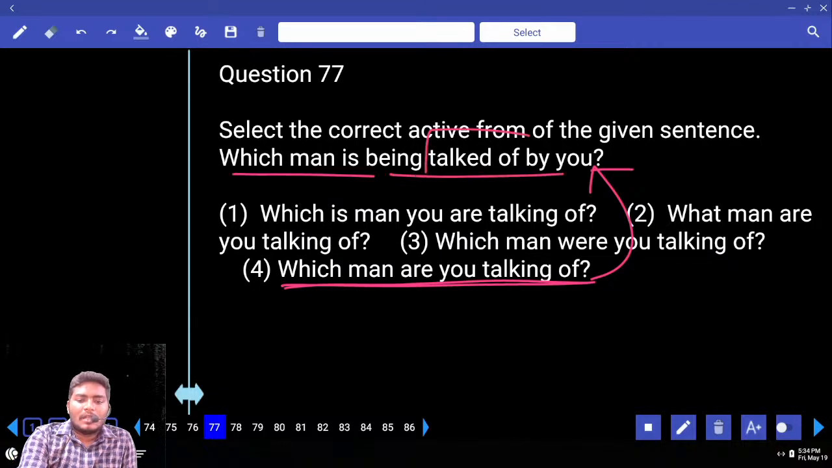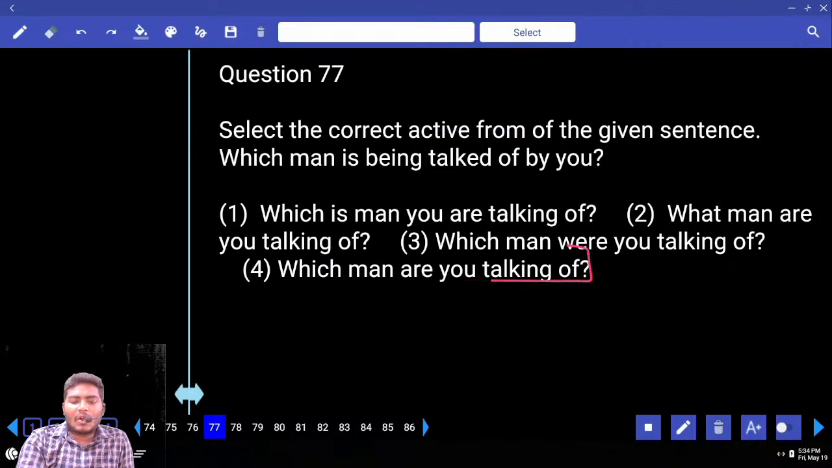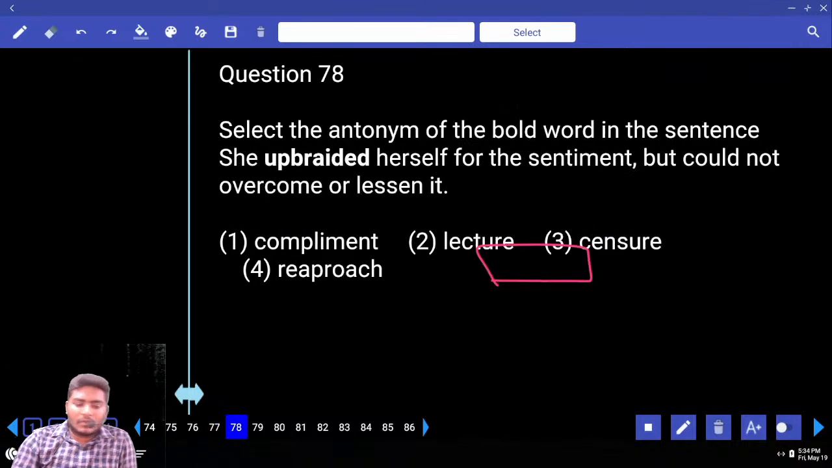So remember, some prepositions are used at the end of the verbs. Remember this logic carefully. So this is active voice here. Talk of something. Of can be used at the ending. In the rearrangement case, you should remember this point. Next, move to 78.